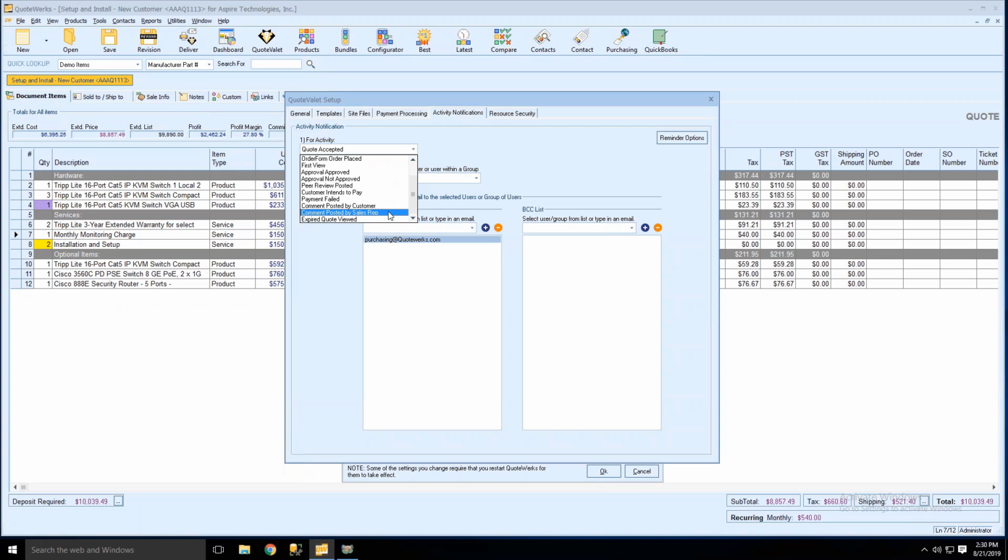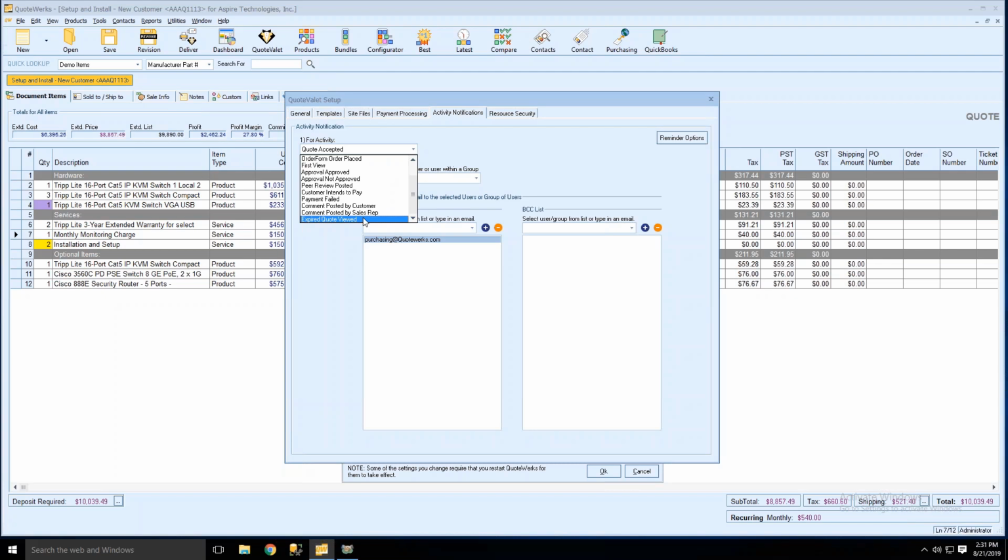And then my personal favorite, the expired quote viewed. So you receive an email automatically, the sales rep does, when a quote is expired and the customer goes and views it. You can have this CC'd to somebody else. So maybe if you have a general sales inbox or just have someone that's responsible for following up on older documents, you can have them automatically CC'd or BCC'd.